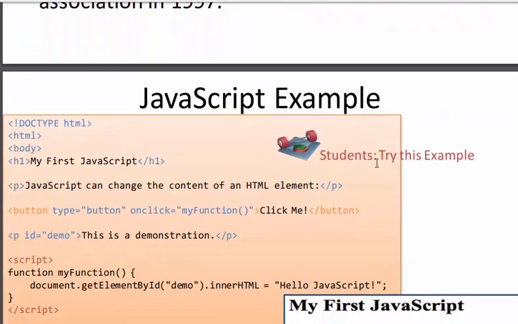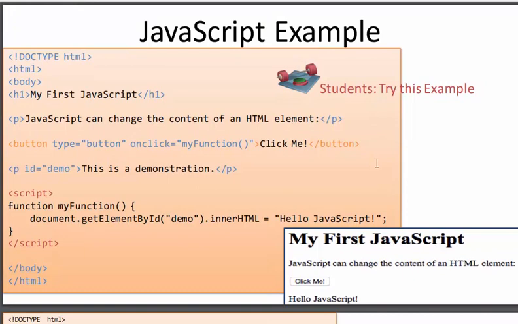Here is a basic example of JavaScript. You create a heading, My First JavaScript, and then a paragraph: JavaScript can change the content of an HTML element. Now this is the JavaScript part. You create a button and say type button, and there is an onclick method telling it there is a function, myFunction. When I click on this button, it invokes, it calls this function. This function might be present somewhere in this page.